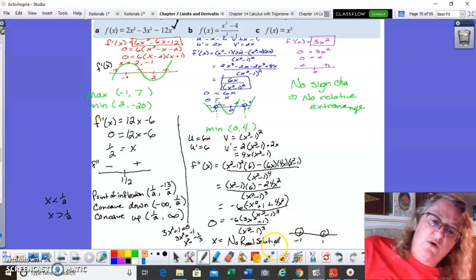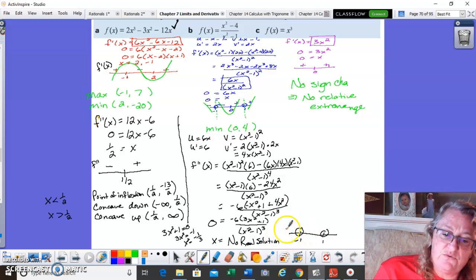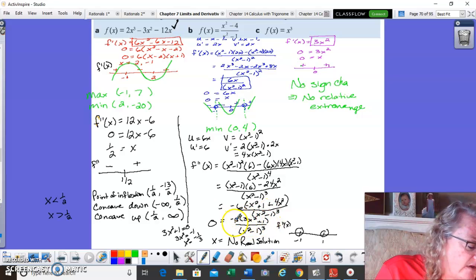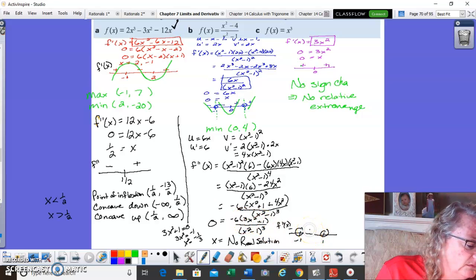So I'm going back into the second derivative, and I might want to mark that so I don't forget that's what I'm looking at. Second derivative at -2. So -2 squared is going to be a positive number here times a negative. So that means it's going to be a negative value here. And 0, I can put 0 in, so that's 0, that's 1, that is going to be a negative as well.